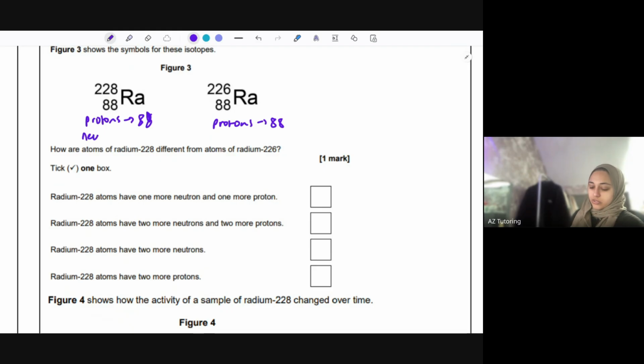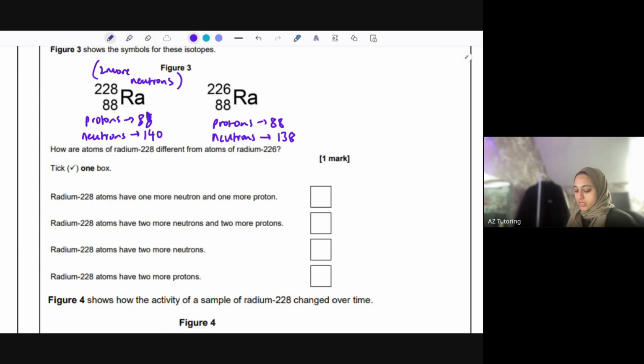And then the neutrons for this one here is 228 minus 88, which gives you 140 here. And the neutrons here is 226 minus 88, which gives you 138. So you could see radium-228 has got 2 more neutrons than the other one. I'll just put that there in brackets.